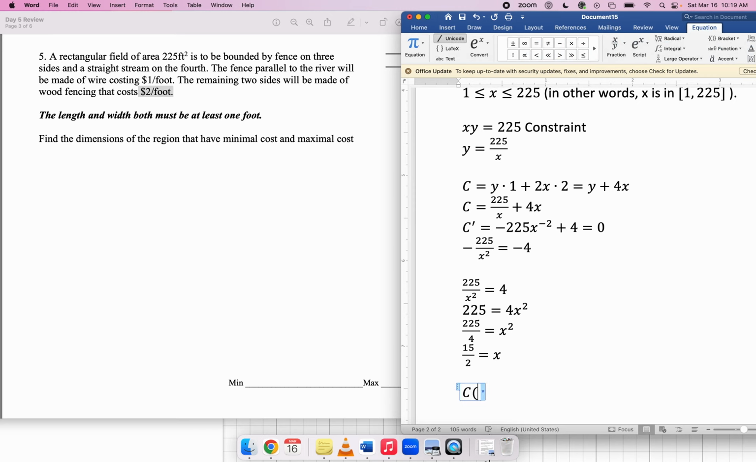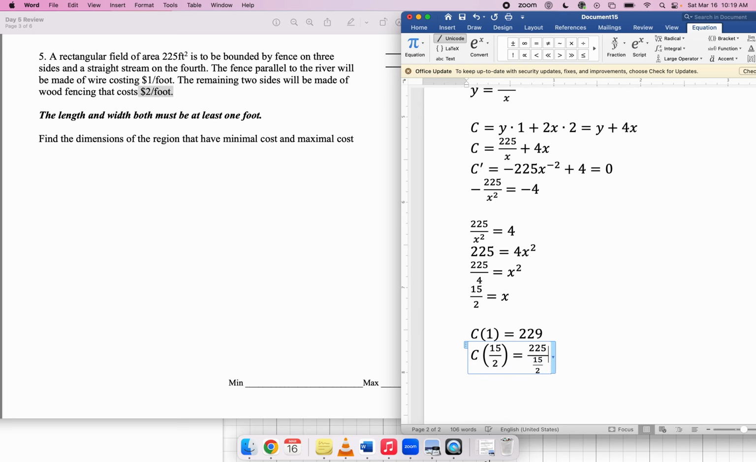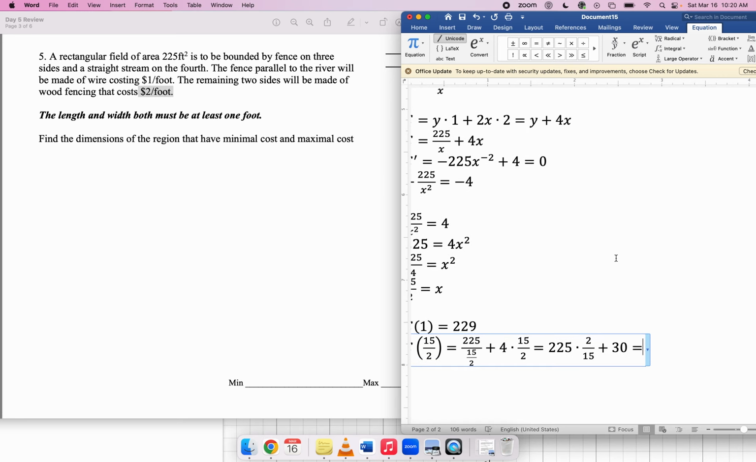So C evaluated at 1, that first boundary point, looking at this formula right here, would be 225 plus 4, which is 229. C of 15 halves would be 225 over 15 halves plus 4 times 15 halves. So what is that? That's like 225 times the reciprocal of 15 halves plus, I think that's just 30, right? Because that's like 2 times 15. So what is that first term? Dividing by 15.